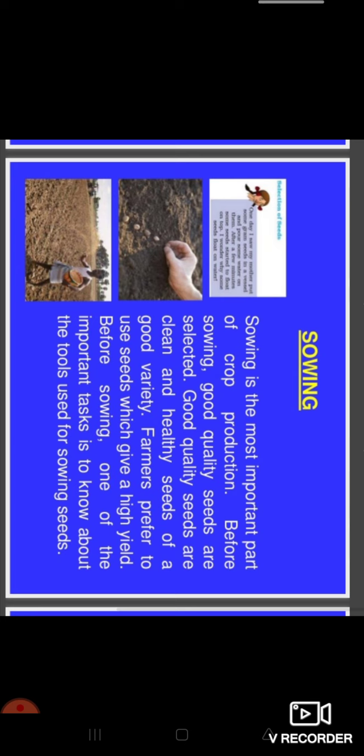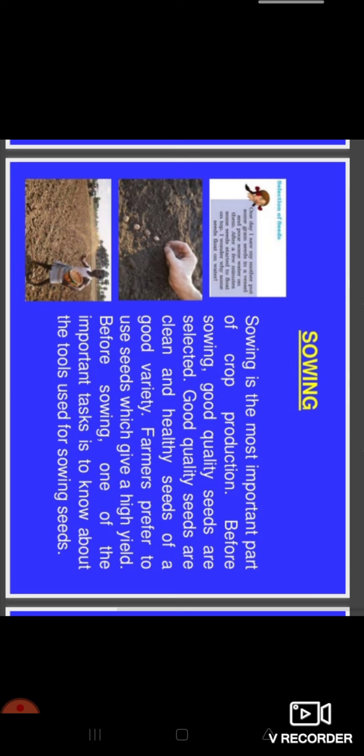Now see the sowing. The second very important step in agricultural practices is sowing. First is preparation of soil. Now we move on to the next step, that is sowing. Sowing means what? Sowing is the most important part of crop production. Before sowing, good quality seeds are selected.